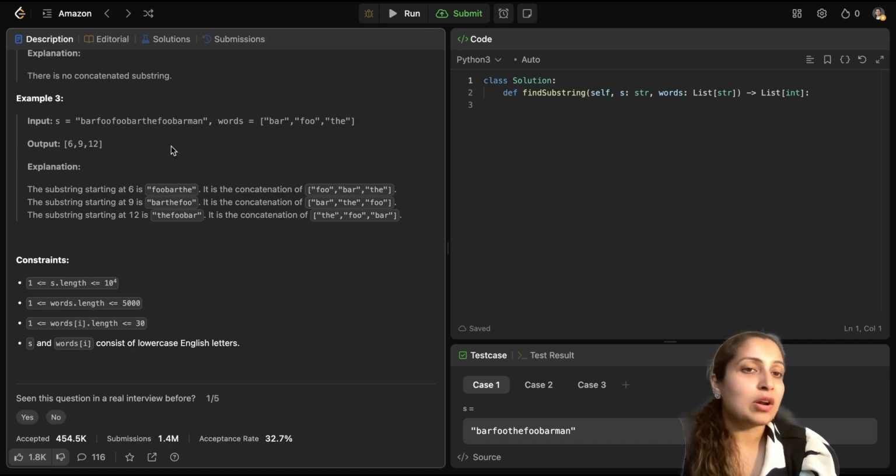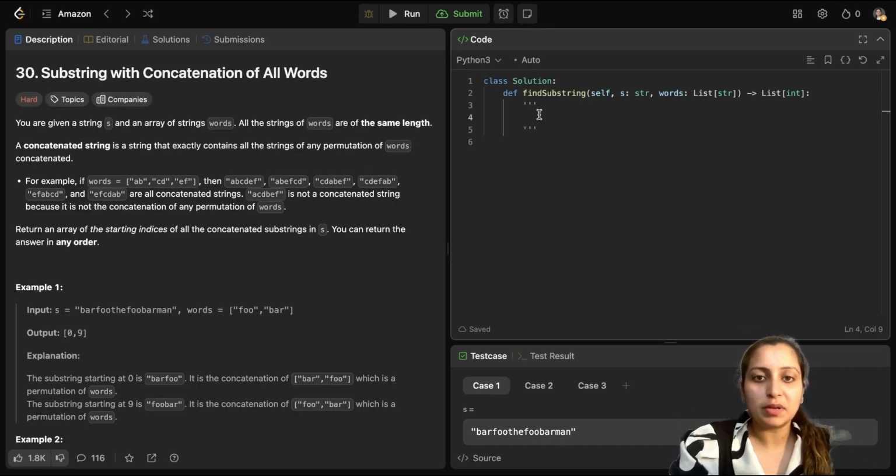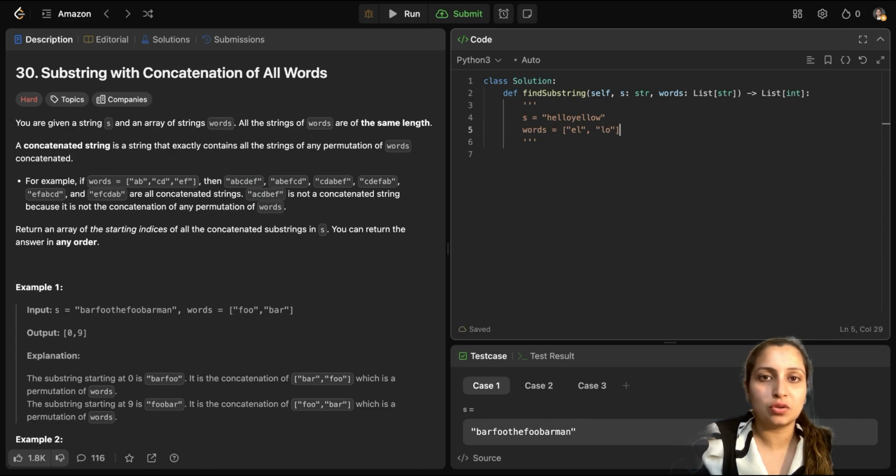So let's look at the algorithm of it. Now suppose you have been given a string S, which is hello, yellow. I'm just taking a random string here. And suppose you have been given 2 words, which are EL and LO. Notice that the length of both of the subwords is the same, which is 2. So I will define one variable word length, which would be 2, as you can see here.